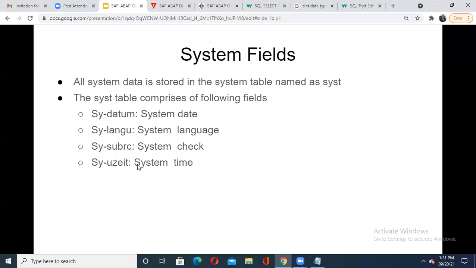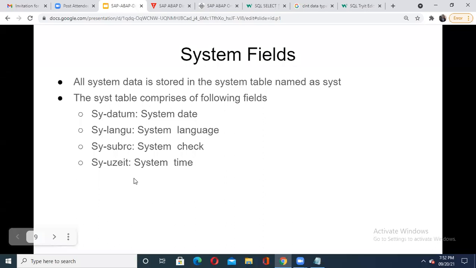So this particular table, the SYST table, is available to give information about your system data. When I'm using the SYST table, it contains a few fields like SY-DATUM, which is used to get your system date, then SY-LANGU, that is the system language, SY-SUBRC to do the system check, and SY-UZEIT to get the system time.